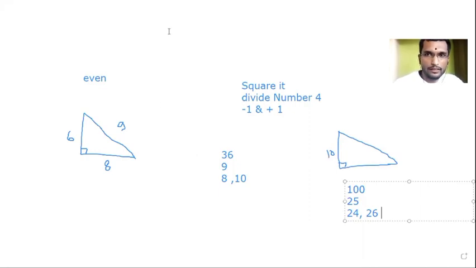Okay. Now meeting will end in 1 minute. We will join back again. So again, I will explain. Square whatever number is given, then divide it by 4. Minus 1 and add 1 in that number, you will get the 2 remaining sides. And for odd numbers, just divide that number by 2 and take round off, like the earlier number and the next number to it. Okay. So these are some techniques.